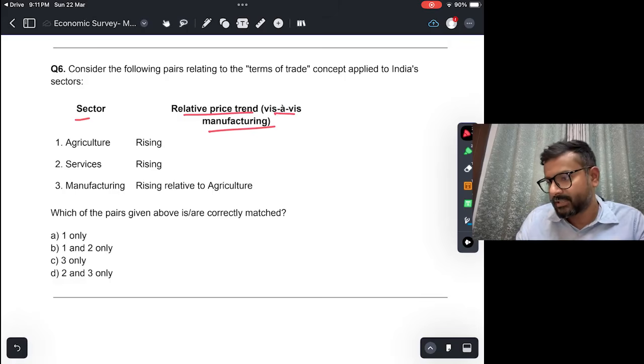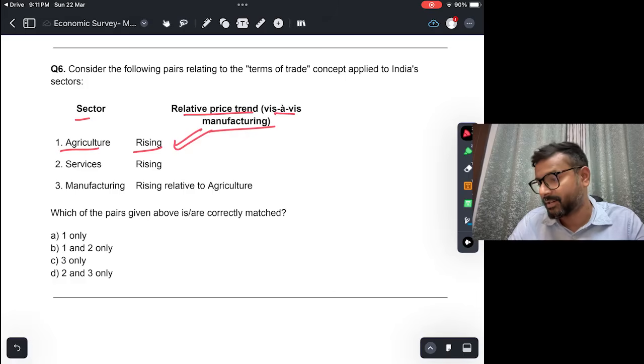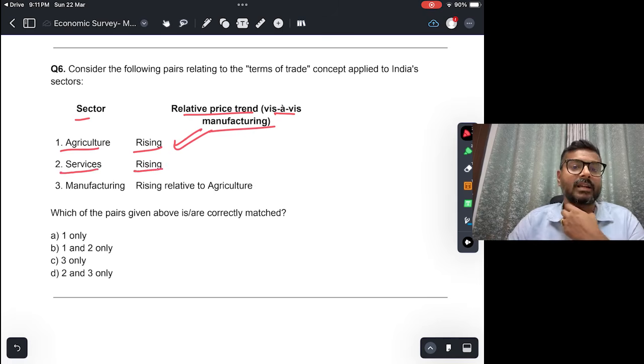Okay, agriculture is rising. In fact, this is true. As per the Economic Survey, the prices of agricultural goods, fruits, vegetables, grains, cereals, are all rising at a faster rate than the prices of manufacturing goods. Services is also rising, so this is also true. Even the services prices are rising at a faster rate than manufacturing.